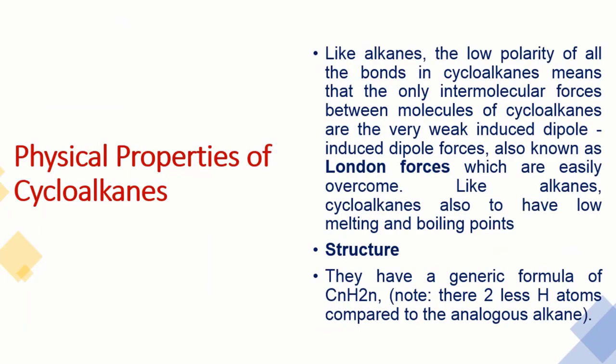And if I move to the physical properties, they are similar to the properties of the alkanes because they are again non-polar. They have London dispersion forces, so they have low melting and boiling points. But the general formula is CnH2n. It means there are 2 fewer hydrogens compared to the alkane because they are making the ring. So the general formula for the cycloalkane is CnH2n.